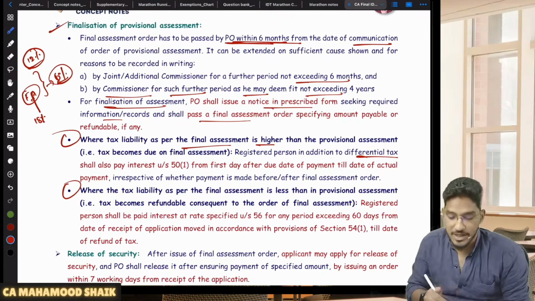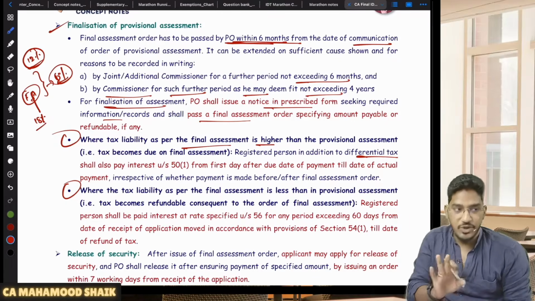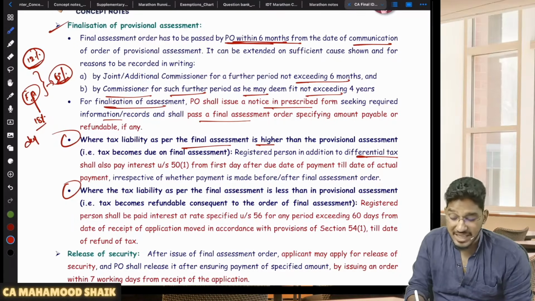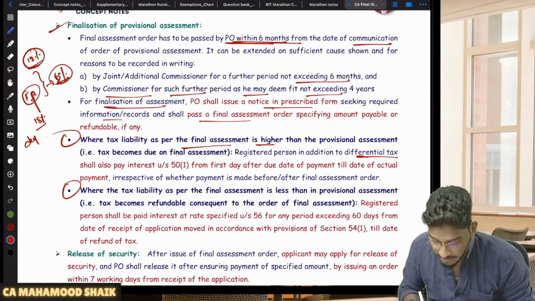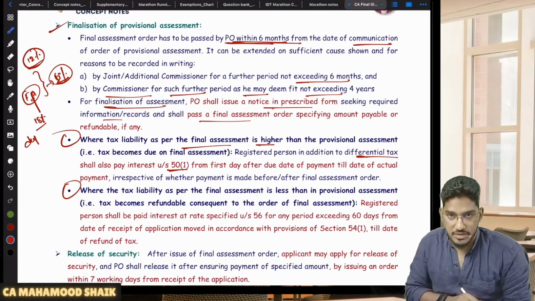Interest also you are required to pay. So provisionally you paid only 12%. Now the rate is determined in the final assessment order, they told 18%. The differential amount of tax you are liable to pay along with interest. From the due date till the date of payment, you are liable to pay interest.